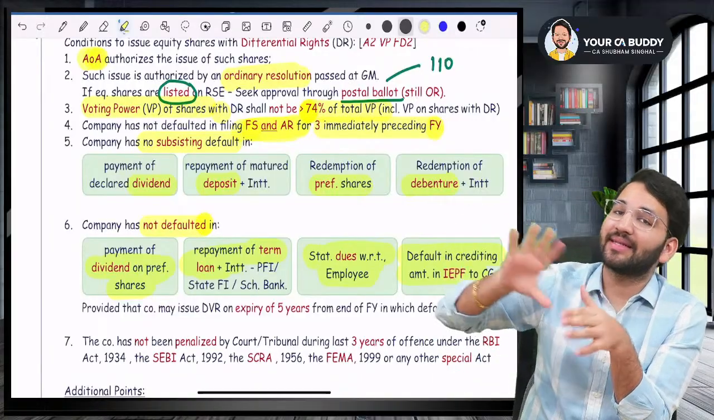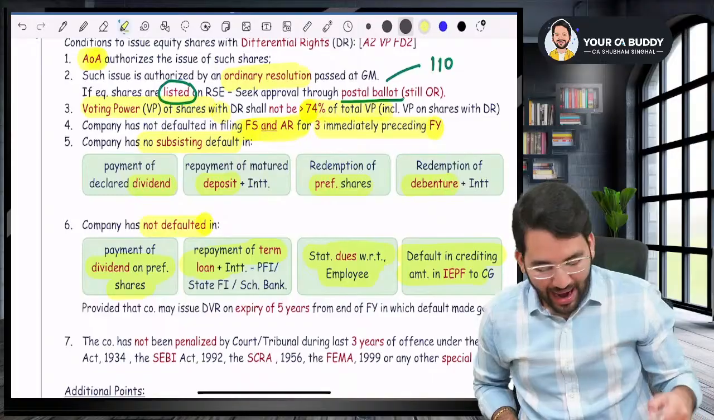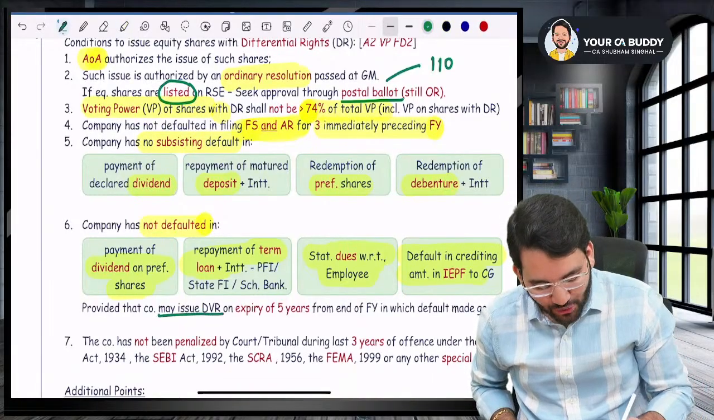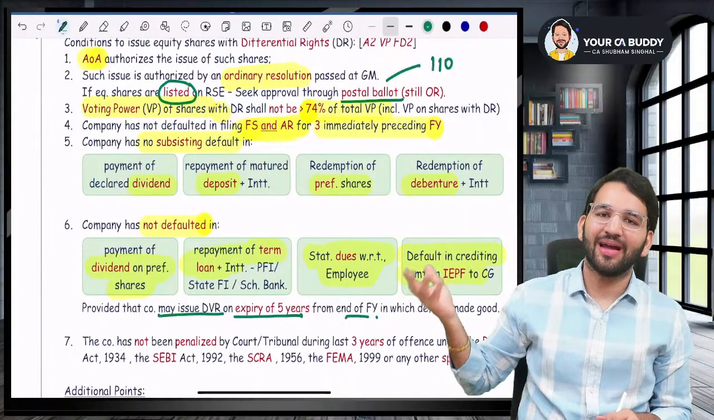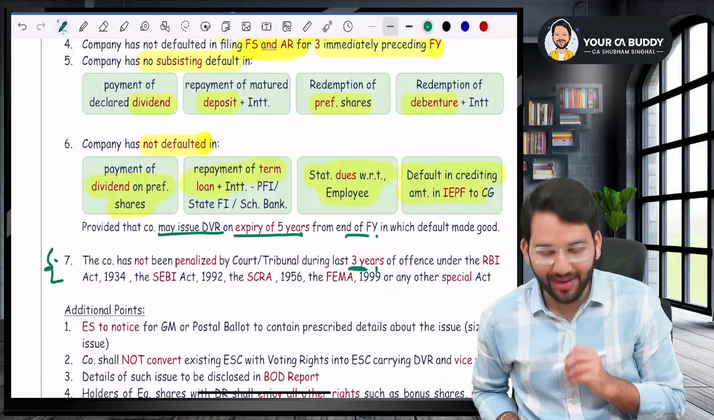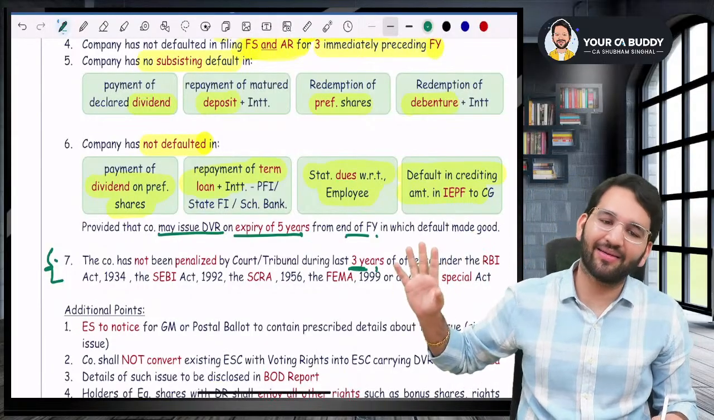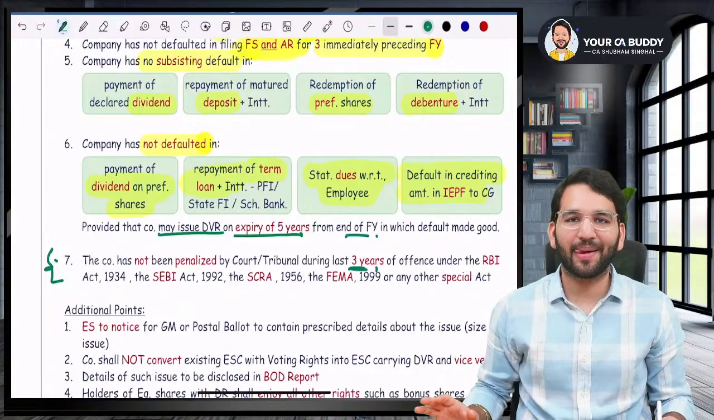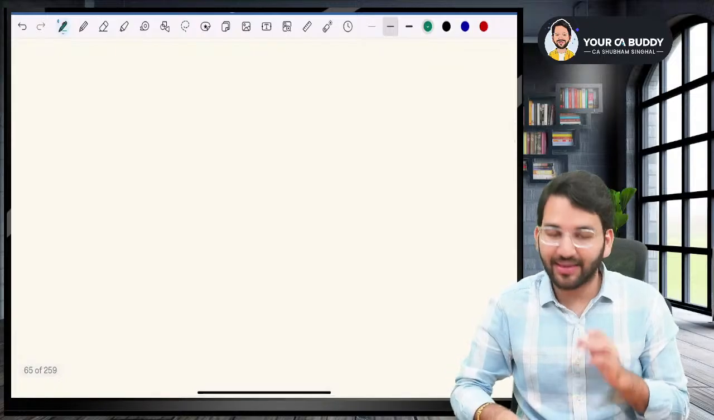Point number six says that the company has not defaulted in these things, and provided that the company may issue DVR after expiry of 5 years from the end of the financial year in which default is made good. And last, it has not been penalized by any court or tribunal in the last 3 years under any act, RBI Act, SEBI Act, FEMA Act, any act. So basically, sir, there are seven conditions.